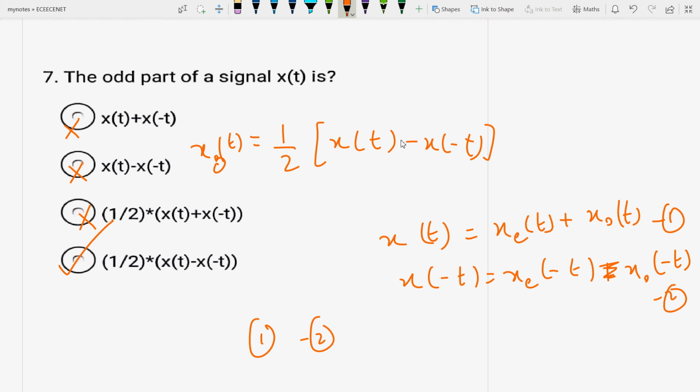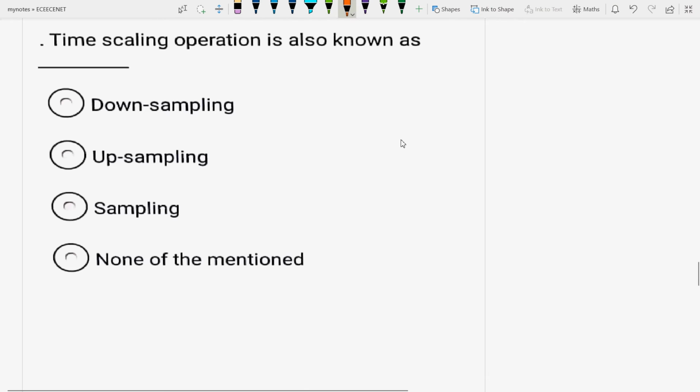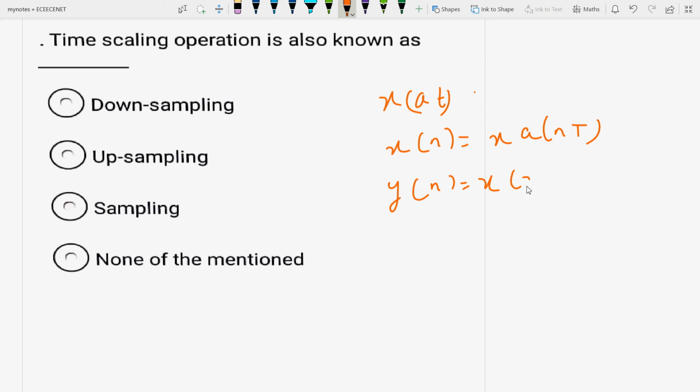Okay, next question: time scaling operation is also known as what? If the signal x(n) was originally obtained by sampling a signal x(at), then x(n) is equal to x(aT). Now if you have a signal y(n) equal to x(2n), it is x(a·2nT). Hence the time scaling operation is equivalent to changing the sampling rate.